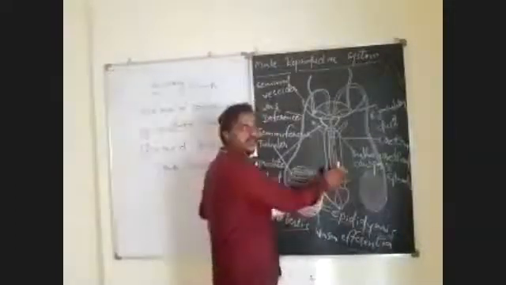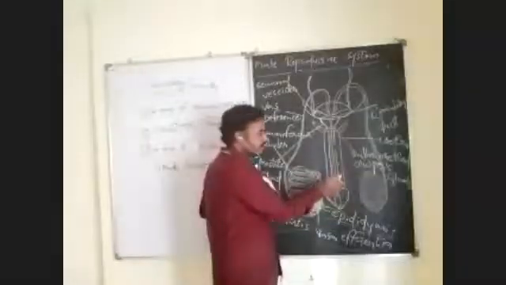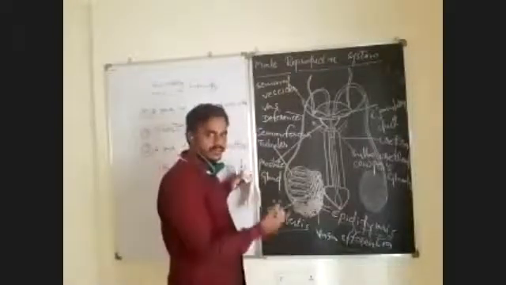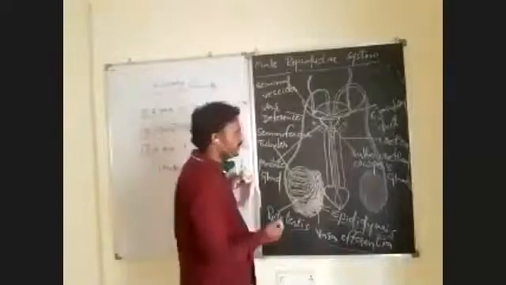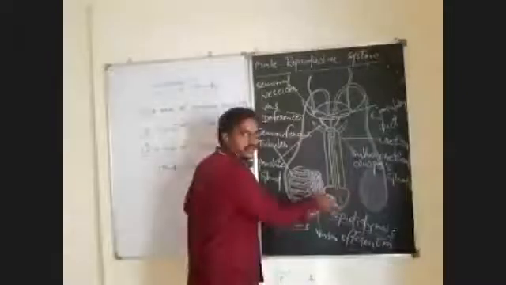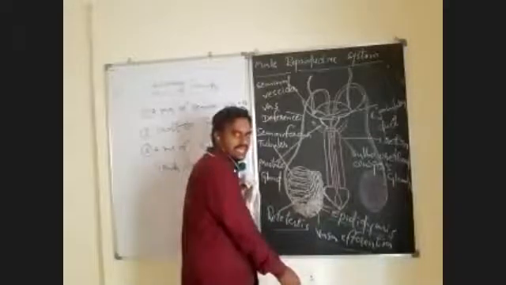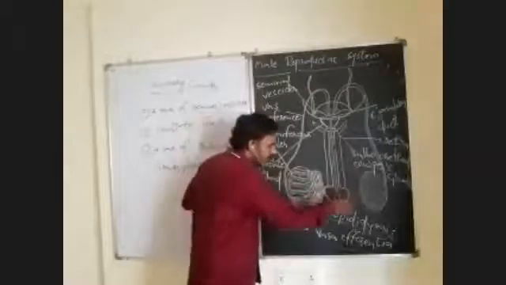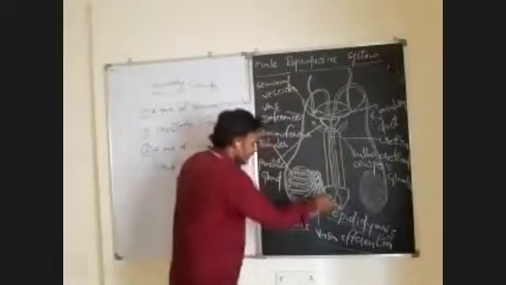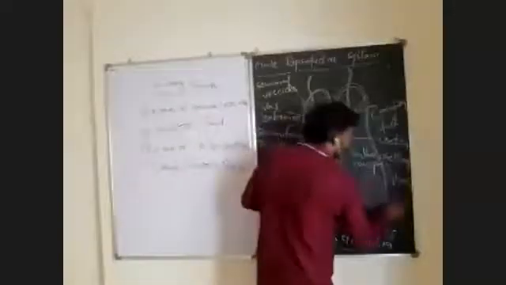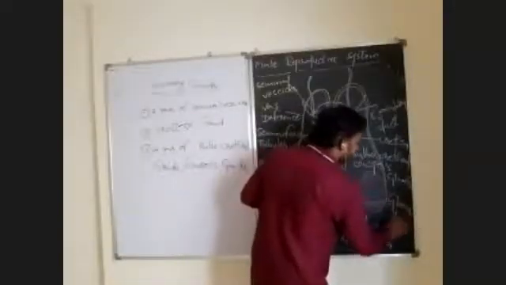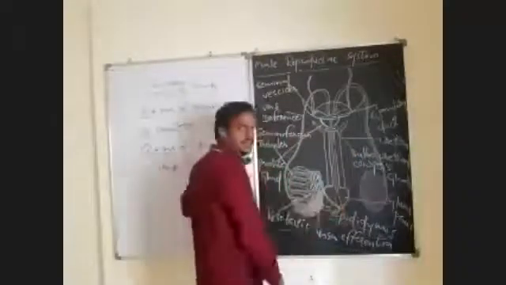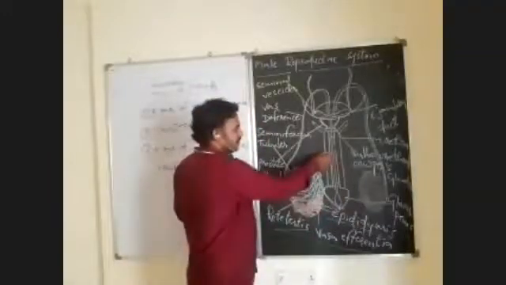Observe here the penis. You know, the penis is a copulatory organ. It is made up of two types of long tissues, which I will explain later when discussing the structure of the penis. Observe carefully: a large bulb-like posterior end is known as the glans penis. Just remember the name, glans penis.